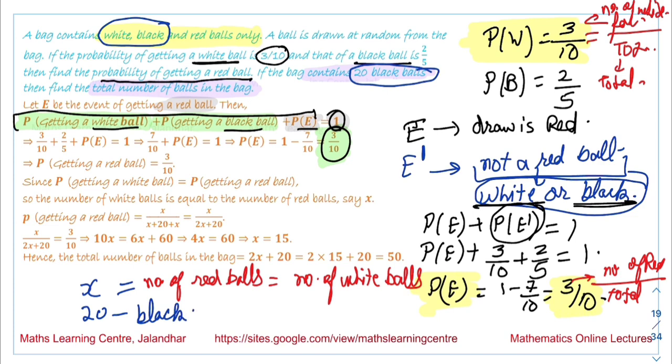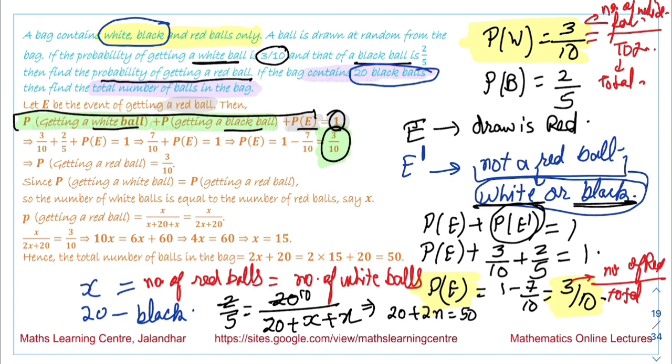So the probability of getting the black ball, 2 by 5, should be equal to the number of black balls over the total number of balls. That is, number of black balls plus red balls plus white balls. On solving this, the value gets cancelled over here, it is 10. So we get 20 plus 2x is equal to 50. So this gives us 2x is equal to 30. So the value of x we obtain is equal to 15.